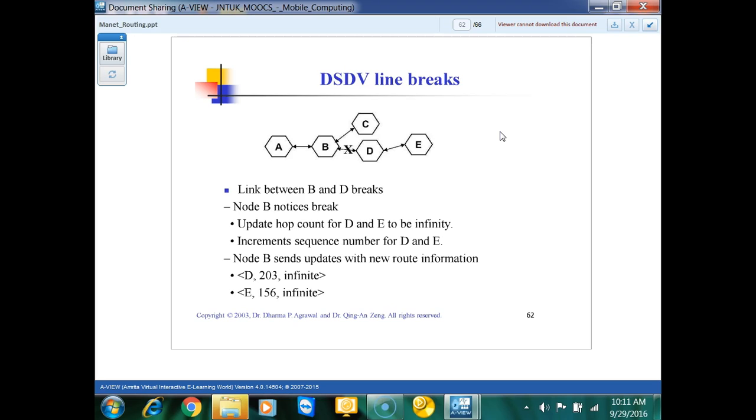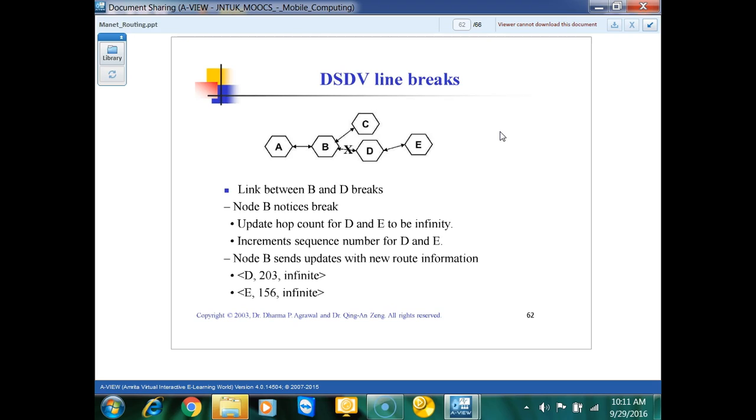So there is one problem which will occur within the DSDV. It's not a problem itself, it's kind of flexibility which this DSDV algorithm is giving. Whenever a link breaks, let's suppose A, B, C, D, E is one of the topologies and the link from B to D breaks. Link B to D breaks.